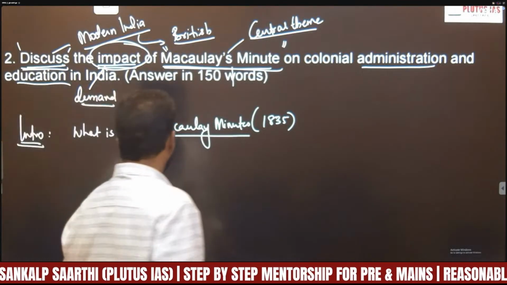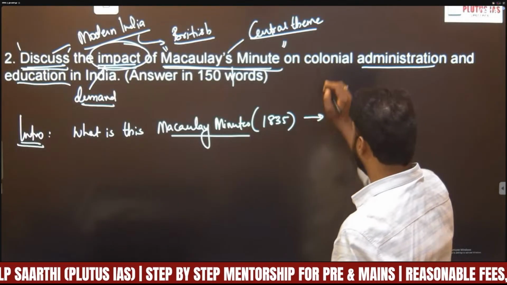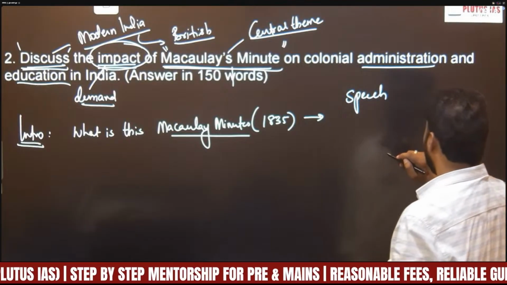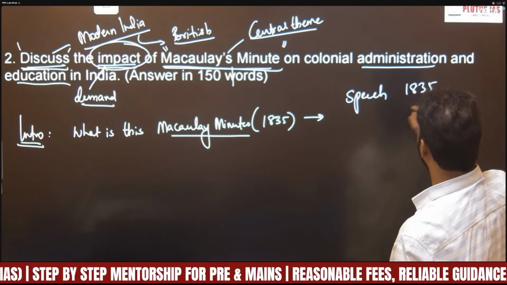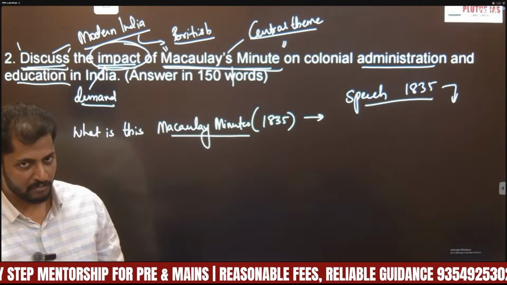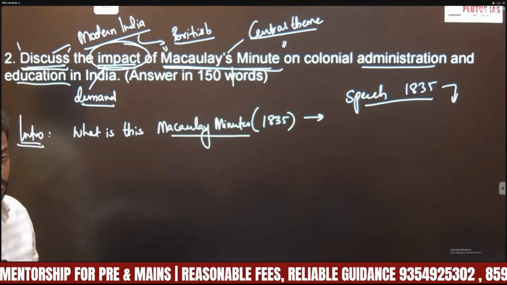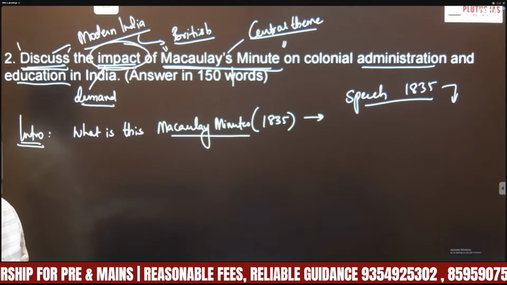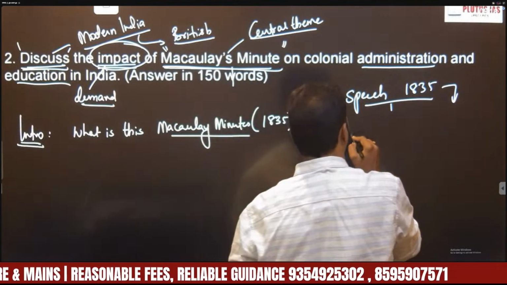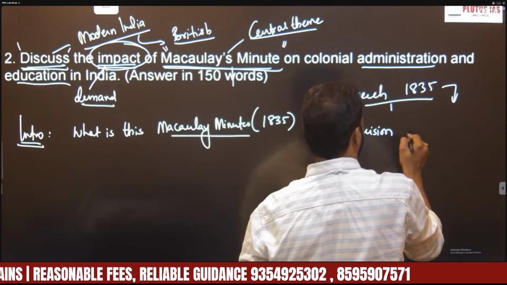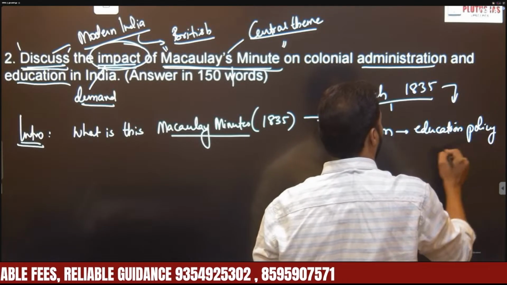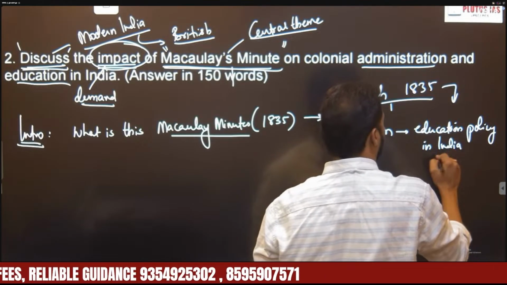Understood? So in this introduction, you have to write that the Macaulay Minute was a speech given by Thomas Babington Macaulay in 1835, through which he emphasized Western education regarding India's educational policy. This speech took a decision regarding education policy in India.